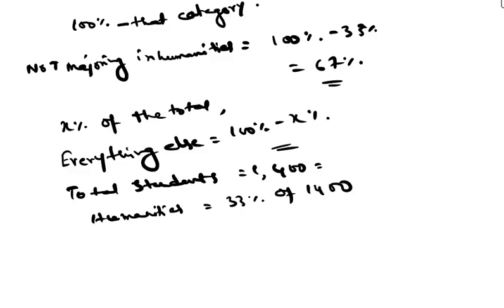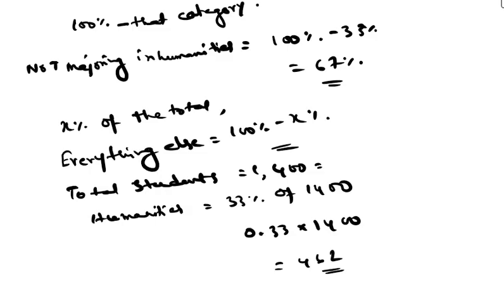Now calculate 33% of 1400. Convert 33% to decimal, that is 0.33 times 1400, that is 462. So 462 students major in humanities, right?